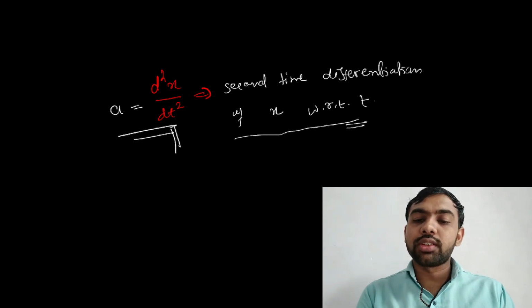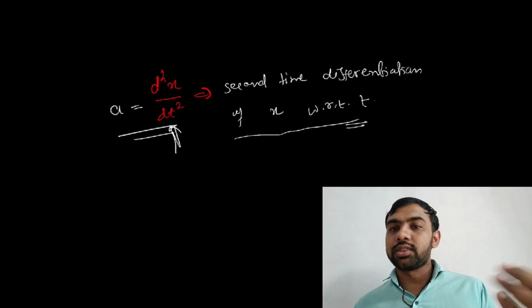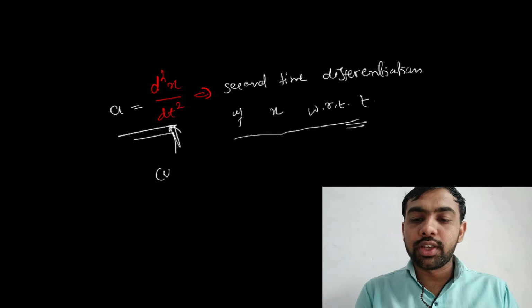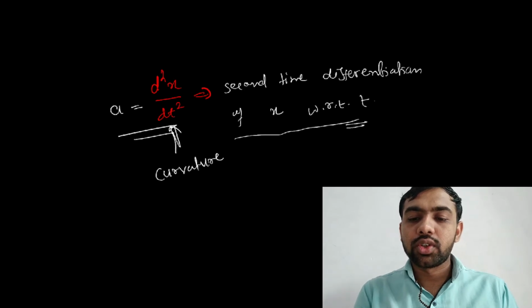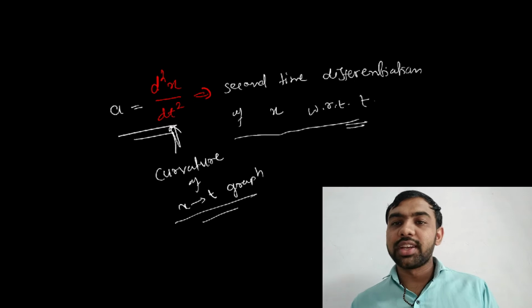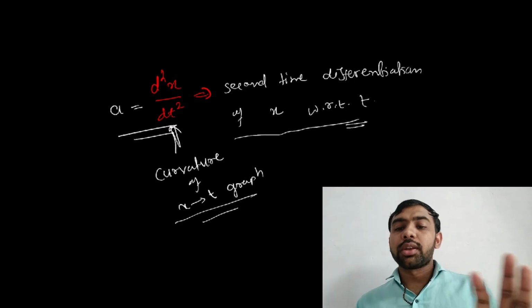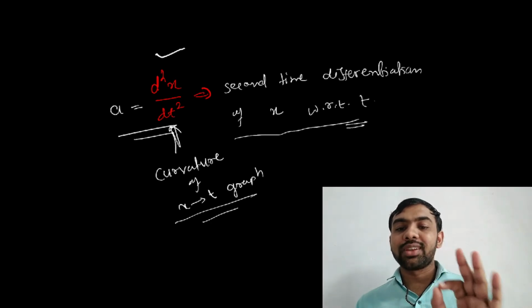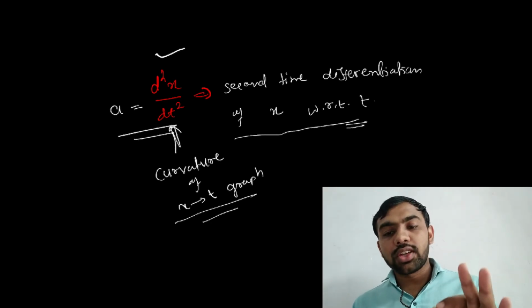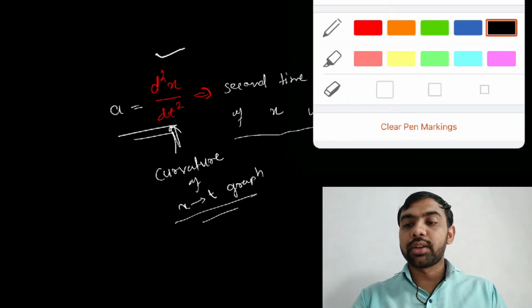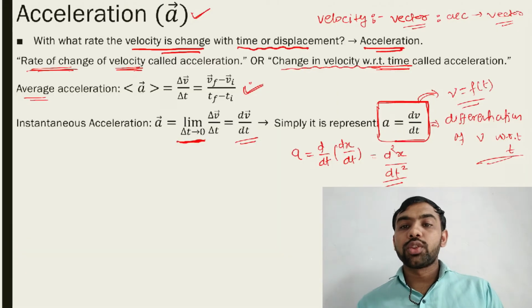This is called the curvature of the xt graph. We will discuss this in a graph in the next sessions, and everything about d square x by dt square in detail later on. But right now, remember that if you see this type of term somewhere, d square x by dt square represents the second time differentiation of x with respect to t. Okay, let's come back to this one. So this is acceleration.